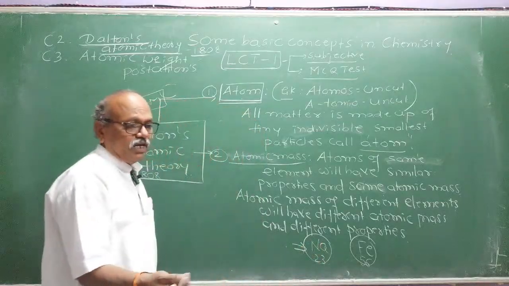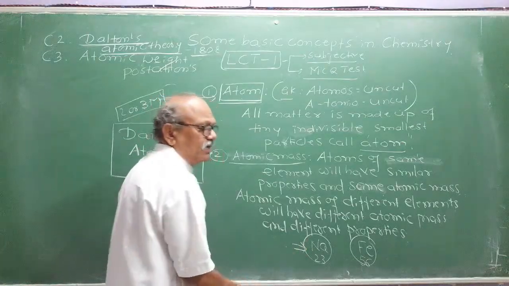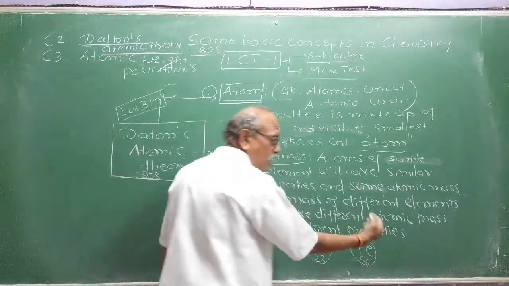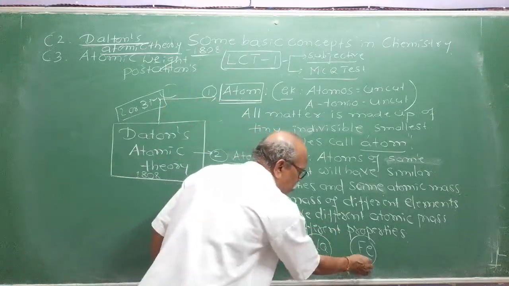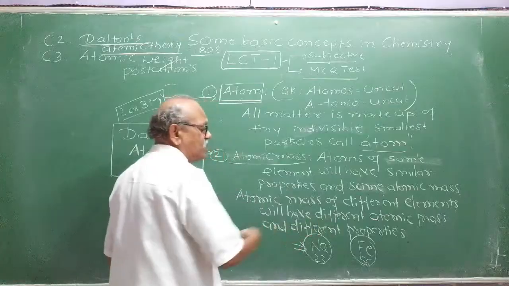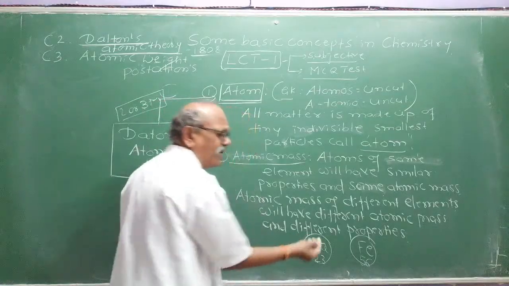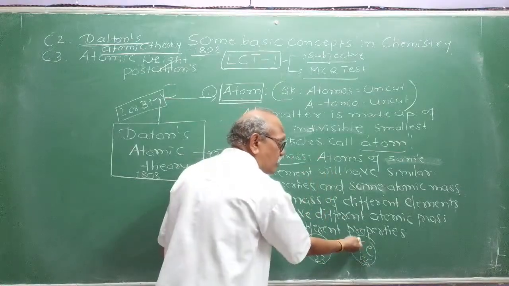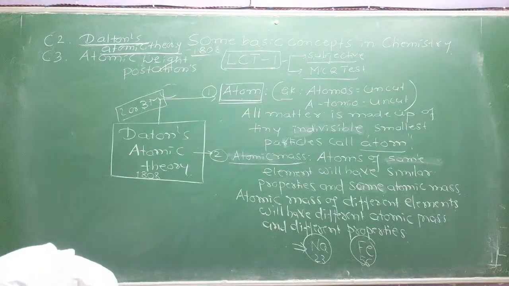Sodium is a light metal, soft, can be cut with a knife. All its atoms will have similar properties. Chemical properties: highly reactive. And iron is a hard metal, cannot be cut with a knife. The different elements will have different atomic mass. The atomic mass of sodium is 23, the atomic mass of iron is 56. Their physical properties, chemical properties, boiling point, melting point, and reaction with water differ. Sodium readily reacts with water. Iron does not react with cold water or hot water; it reacts with steam. You studied this in 10th standard. Means atoms of different elements will have different properties.